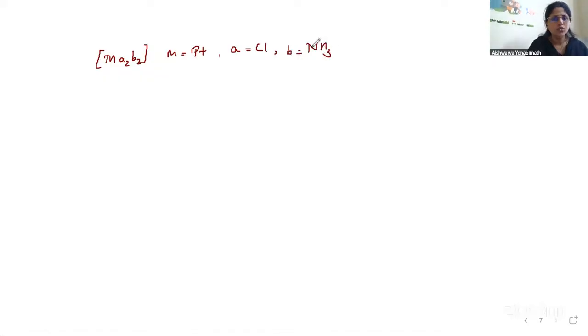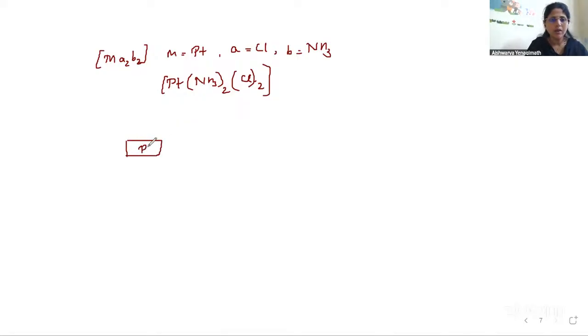Let us see. So what will the molecular formula be? The molecular formula comes out to be Pt(NH3)2Cl2. Right? This is the molecular formula. So how do we do the arrangement? How is the arrangement done?